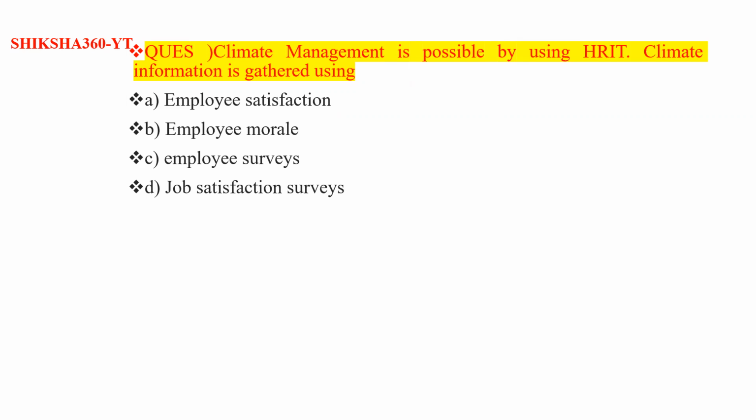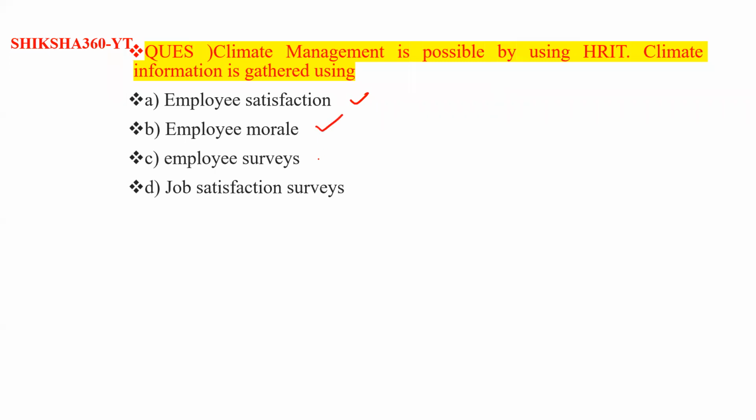That is human resource information technology. So how will we get climate information? Climate information is gathered using employee satisfaction, employee morale, employee service, or job satisfaction service.